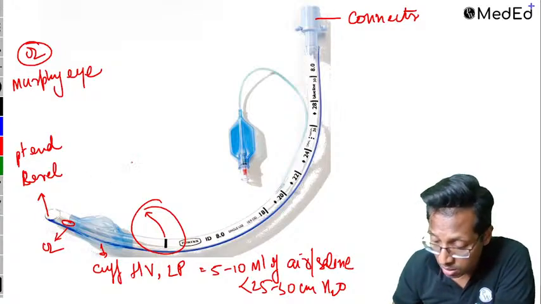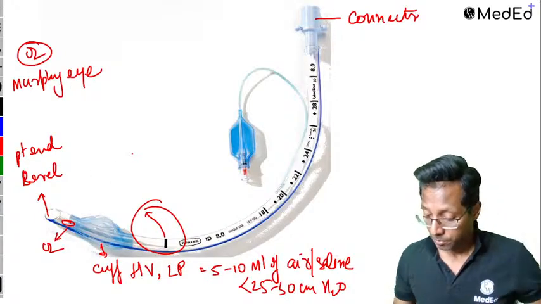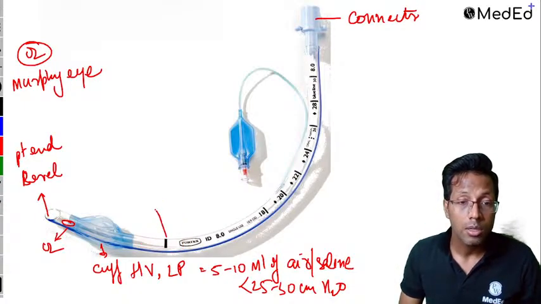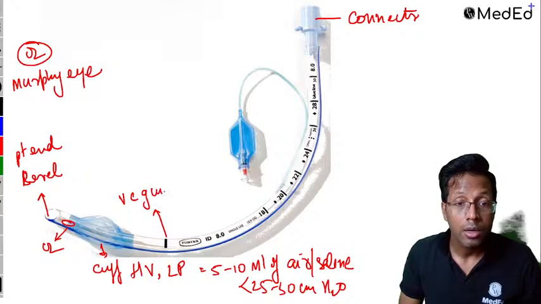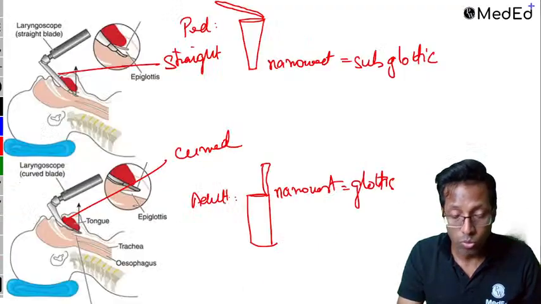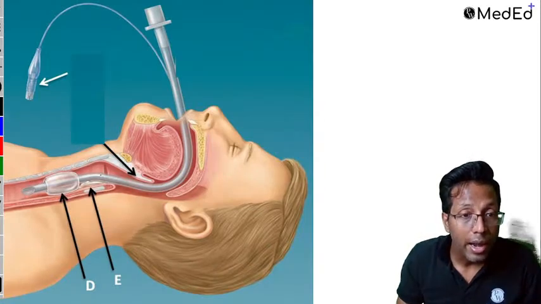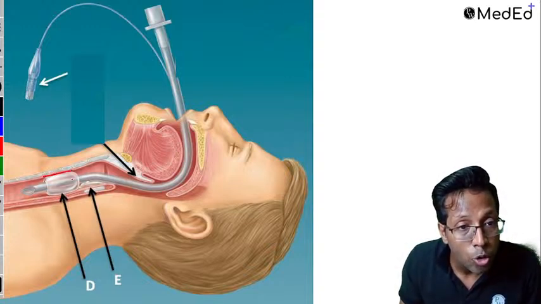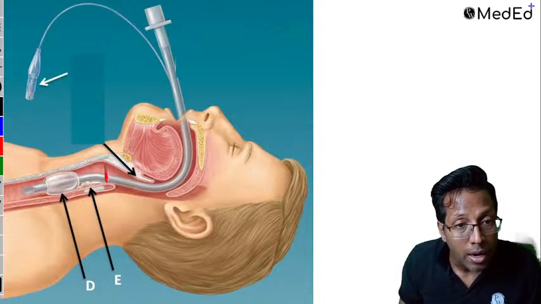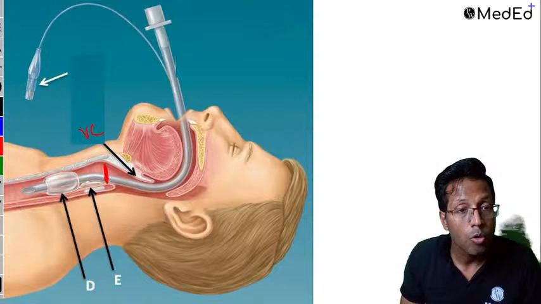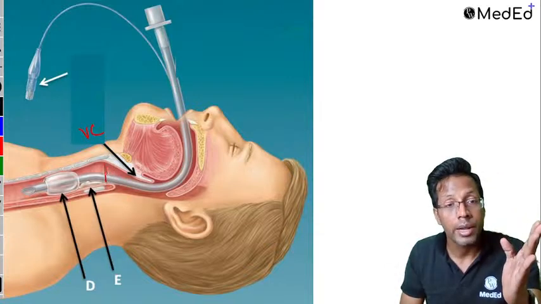What is this point here? What is this black mark? This is what is called the vocal cord guide or a vocal cord marker. So the vocal cord marker is supposed to lie at the vocal cord, right? So this is your high volume, low pressure cuff, this is the bevel, this is the black line. It's supposed to lie at the vocal cord. It tells you the adequate depth of insertion, hence that black line is there.